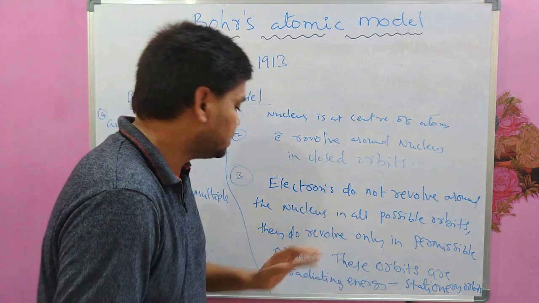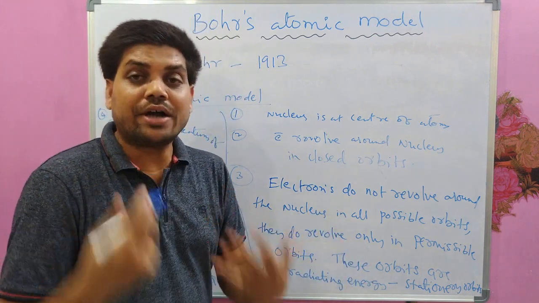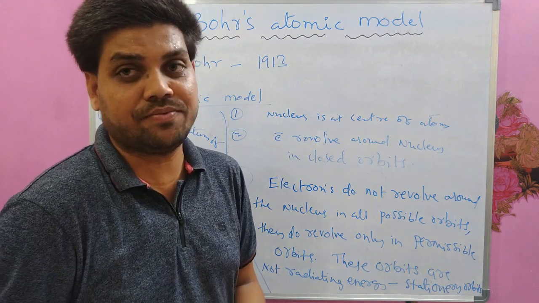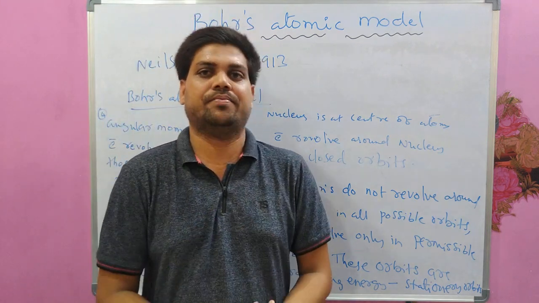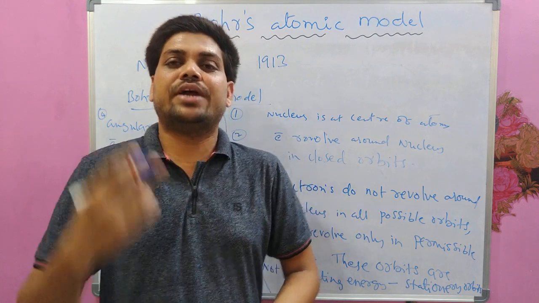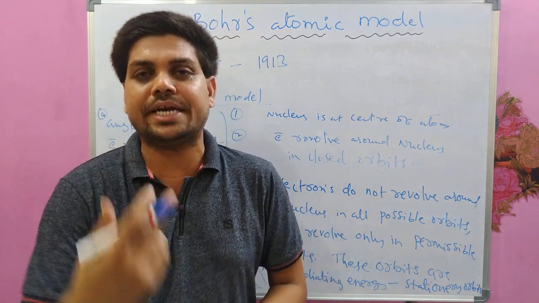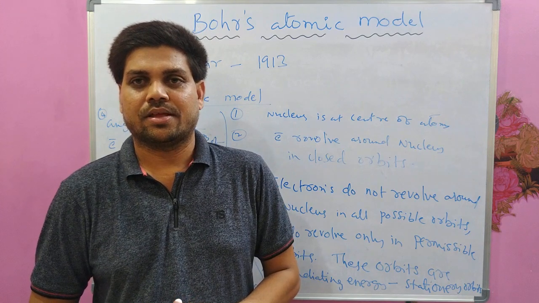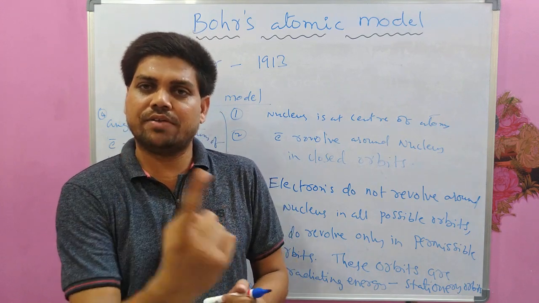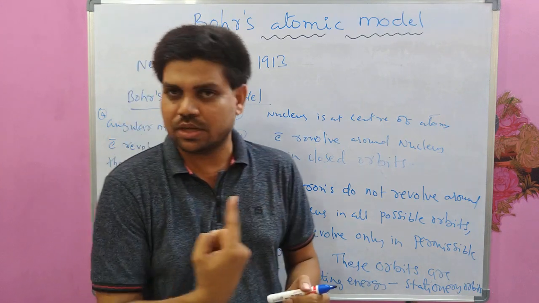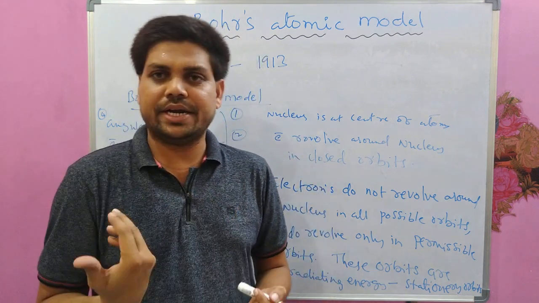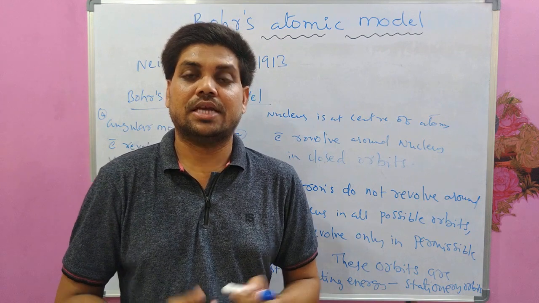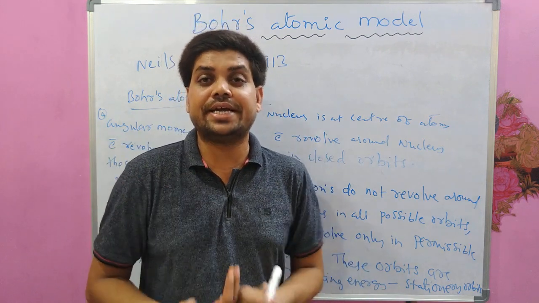Then if these electrons are not radiating energy in the stationary orbits, when does the energy get radiated by the electron? This is the question. If the electron is revolving in these stationary orbits, where it is not radiating, as said by Bohr, then when does the electron radiate energy?